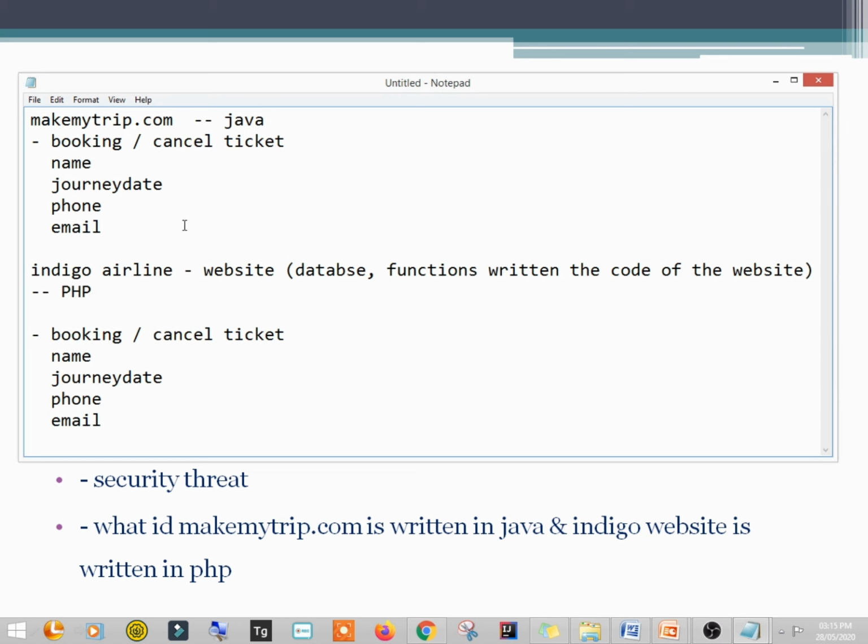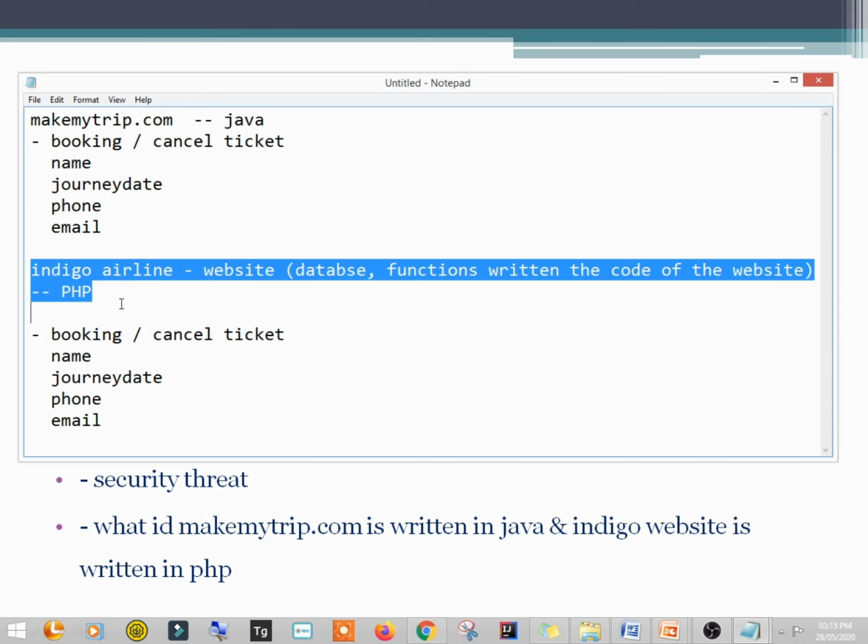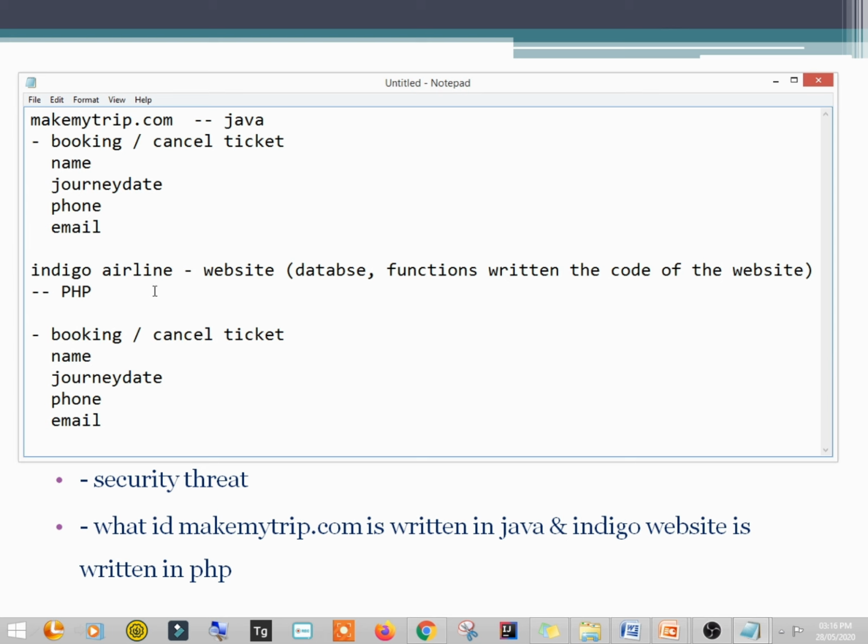You will observe that makemytrip.com is written in some other language, and the bookings you find for some other services are developed in some other language. So even if this Indigo airline is exposing its functions, how will MakeMyTrip access those functions if it is written in Java and this Indigo airline is written in PHP? So this is the question, right?